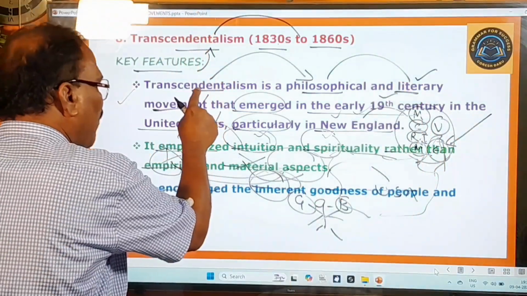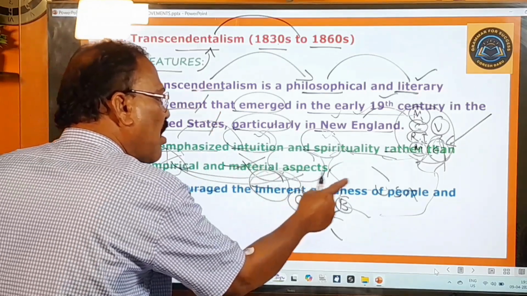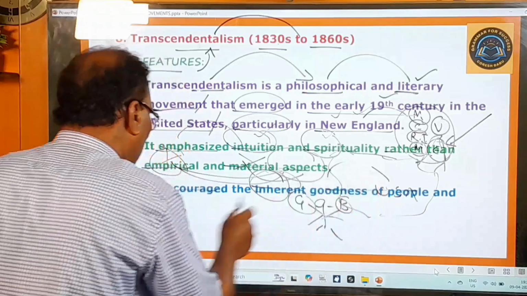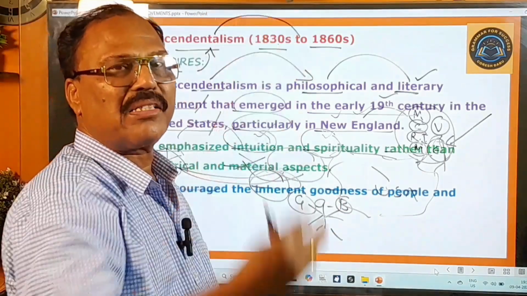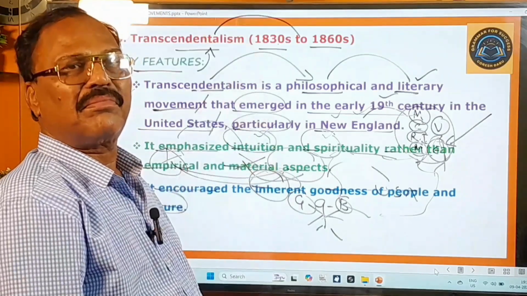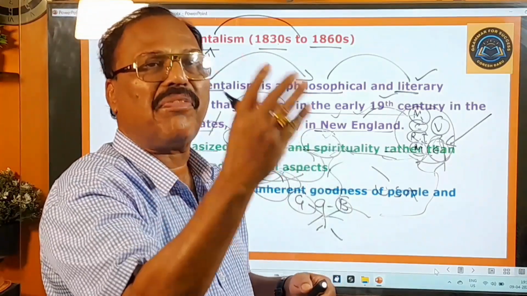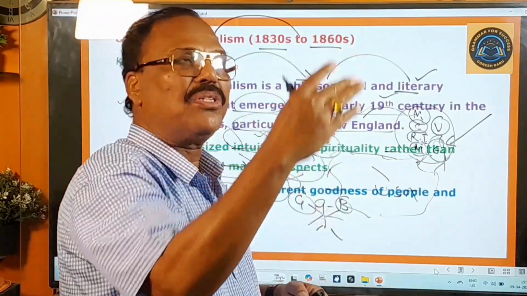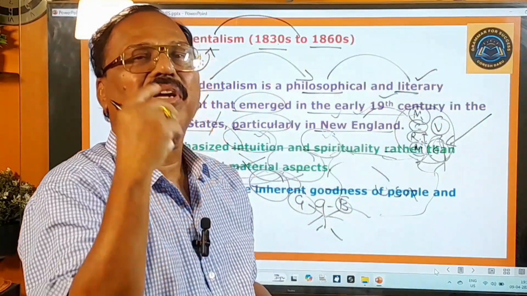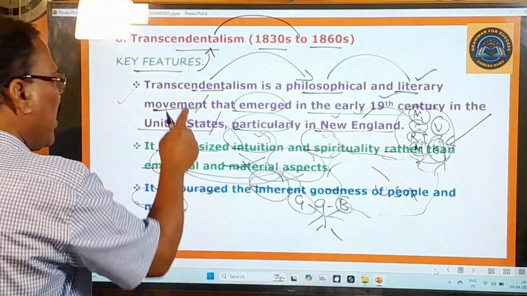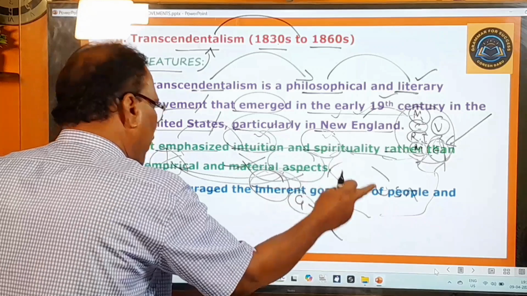So here the poets of this movement, or the writers of this movement, encouraged the inherent goodness of people, the natural goodness of people, and also nature. Nature means the natural world. In nature also you can find goodness. So you must love that nature. You must love that good that you can find both in nature and in people. So here the poets and the writers of this movement encouraged what? The natural goodness of people and nature.